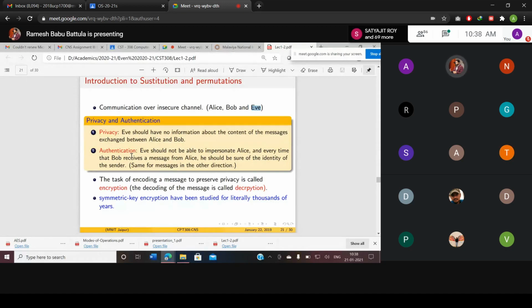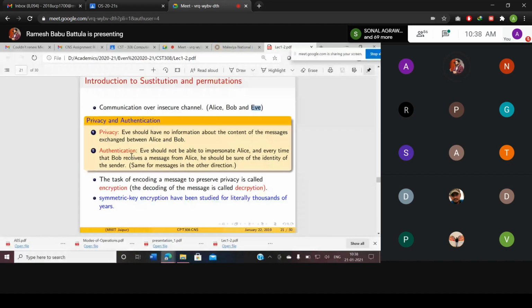So what is privacy? We should not have any information about the content of the message exchanged between Alice and Bob. We don't know where it is coming from, where it is going, who initiated it, who is receiving this message. That comes under privacy. If you want to secure all those, that comes under privacy only. You might use some security methods to ensure privacy.